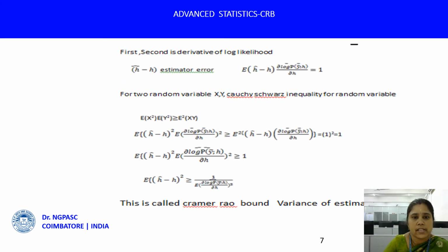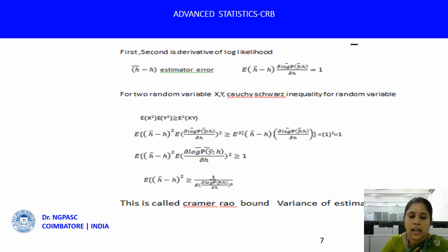Now, if we look at this, it involves the derivative of the log likelihood function and the estimation error, which means the expected value of (h hat minus h), the error, times the partial derivative ∂/∂h of the log likelihood function log p(y bar; h), is equal to 1. That is, the expected value of the product of the estimation error and the derivative of the log likelihood function with respect to h is equal to 1.